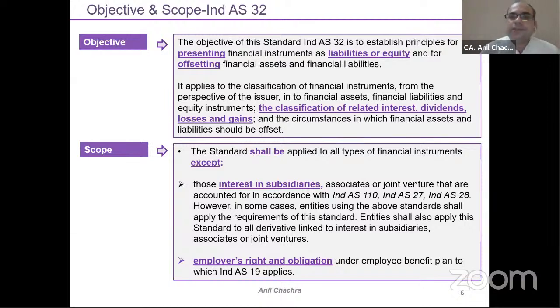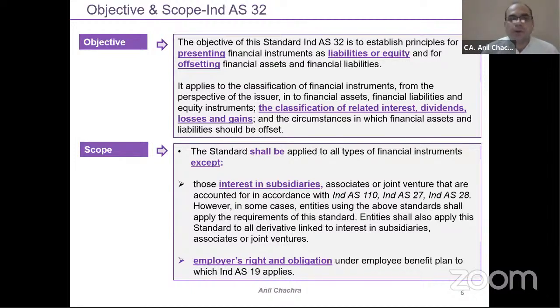So why is this important, the classification of this interest or dividend? As we will discuss later about the difference between liability and equity, in that case the dividend will become the interest part, right? We will discuss it in a very detailed manner. So that is the objective. Three things we will cover under this Ind AS 32 part.